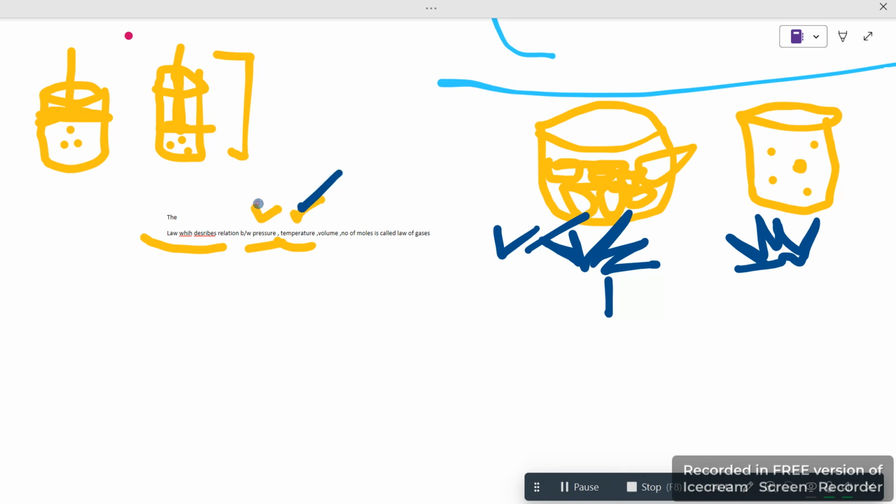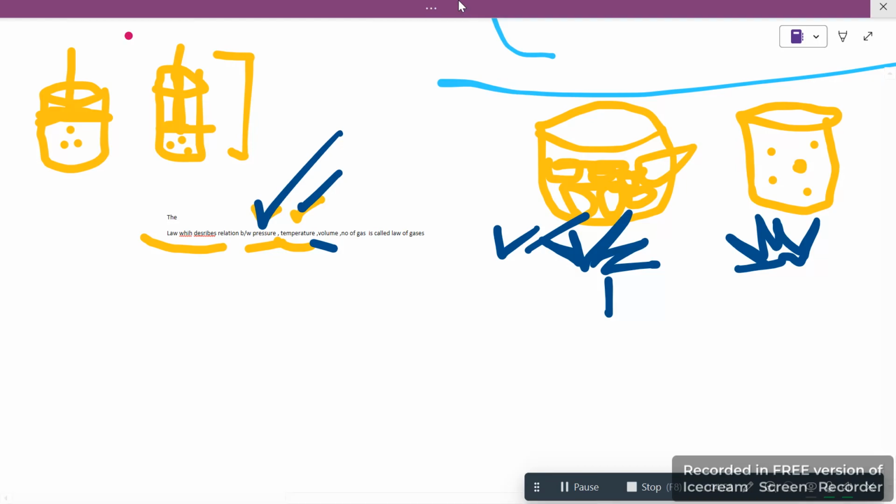Temperature should also affect pressure and volume, because of the density, the volume they contain, and these all, and the number of gas. Sorry, number of moles, which we will discuss in the first chapter of chemistry as well. So the number of gas, because